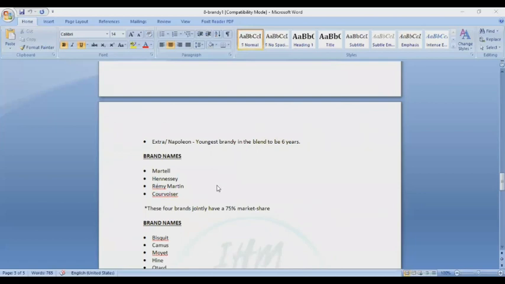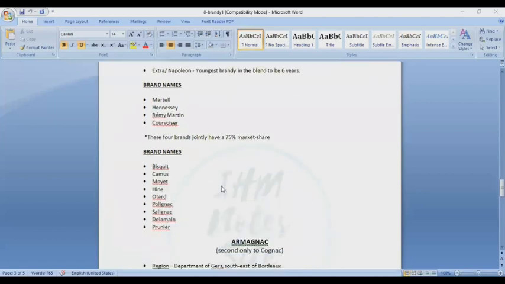Okay, let's discuss the brand names: Martell, Hennessy, Remy Martin, Courvoisier. These four brands currently have 25% market share. Okay, Hennessy, Bisquit, Remy Martin, Dolmen, Moyat, Martell.